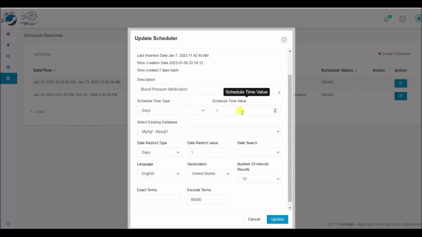We see the user name, description, the schedule time type such as days, weeks, months and so on, the number of the date type such as 6 for days or 5 for months and so on. The user can set the language to search on and return and store the results in that language. Next, the user selected to have 10 results returned and updated into the silos. And lastly, the user can search for exact terms or phrases and also exclude terms or phrases.